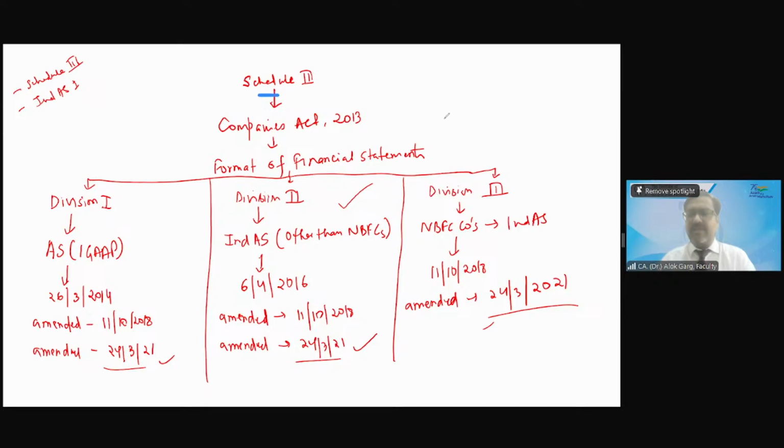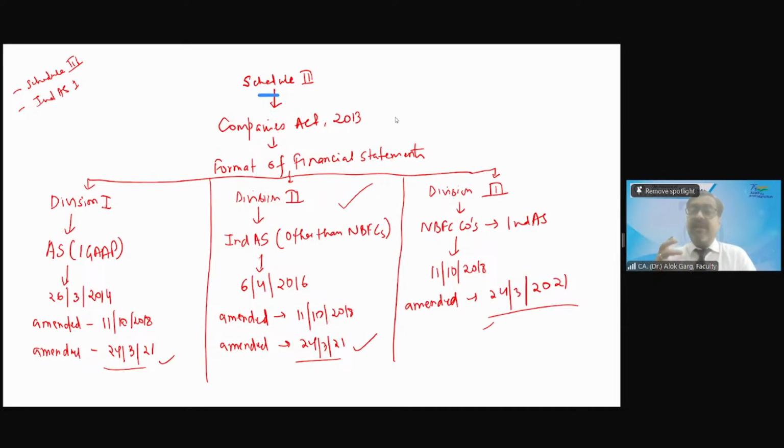Like in the last class, I told you there are accounting standards and there are Ind AS also. There are two reporting frameworks prevailing in India. Ind AS are applicable to listed companies and unlisted companies whose net worth is more than 250 crores. We had all these discussions, right? You guys are aware of it.